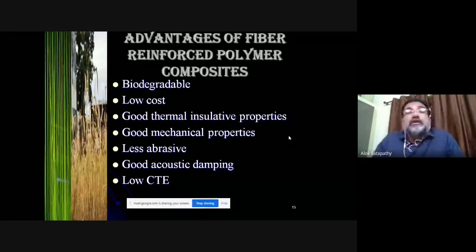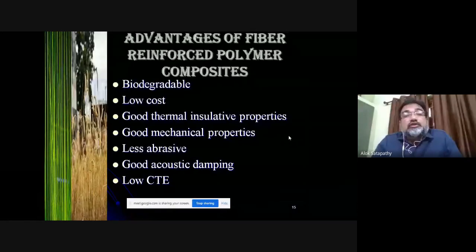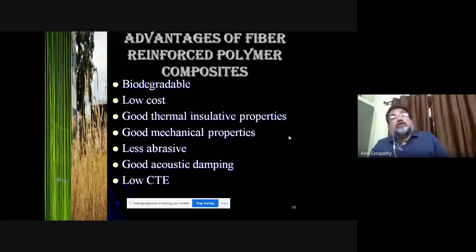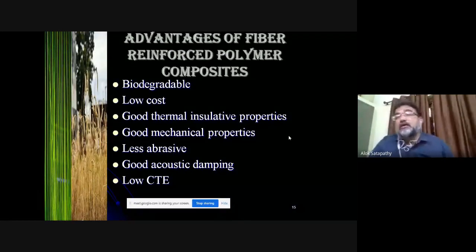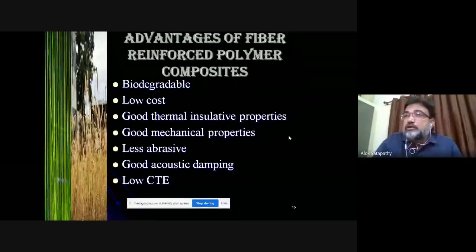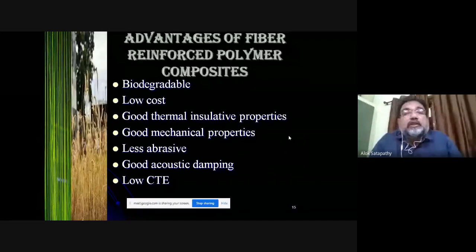So what are the advantages of using a green fiber and making a green composite? A green composite is always biodegradable. They are low cost because they are available from natural resources. They are inexhaustible. You can cultivate and get them. It is not that one day they will vanish from the planet.